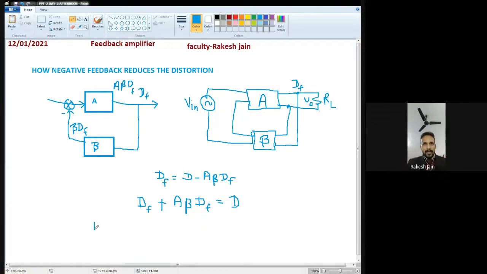Now from the left hand side, DF is common, so 1 plus A beta will be remaining. And from the right hand side, only D will be there. So what is the distortion after applying the negative feedback? That is DF. This DF moves from the left hand side to the right hand side. DF will be equal to D divided by 1 plus A beta.